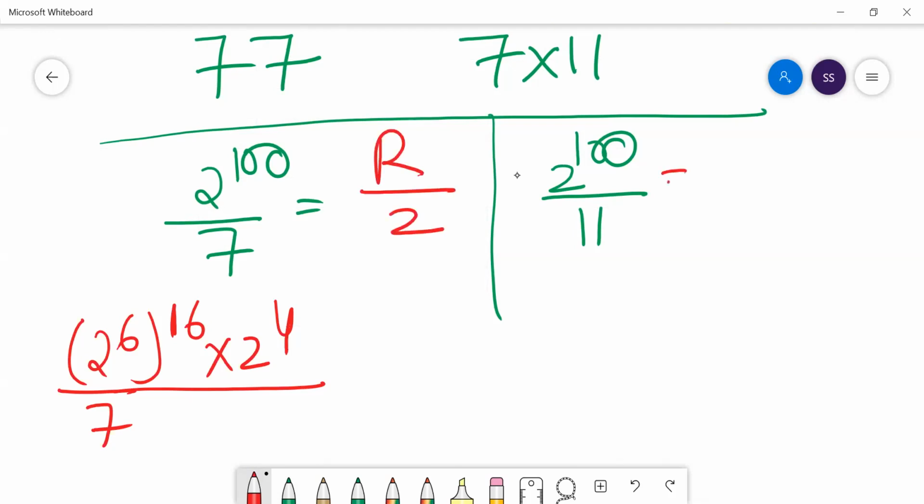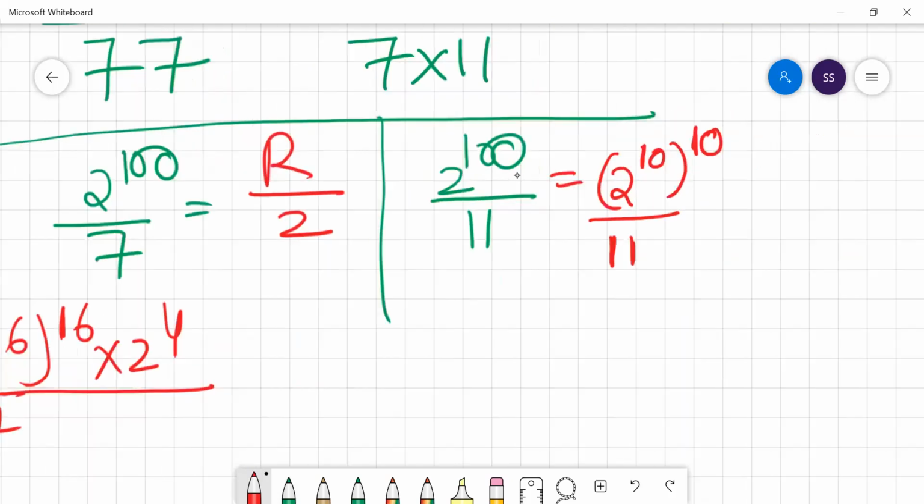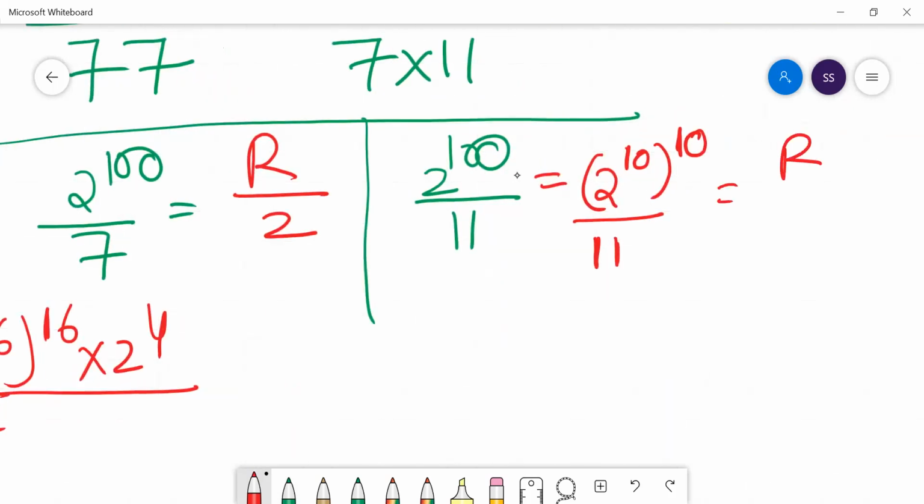Now the same thing I'll do for 11. 11 again is a prime number. What is the totient of 11? It is 10. So 2 to the power 10 divided by 11 gives a remainder of 1. And 1 to the power any number, the remainder will be 1.